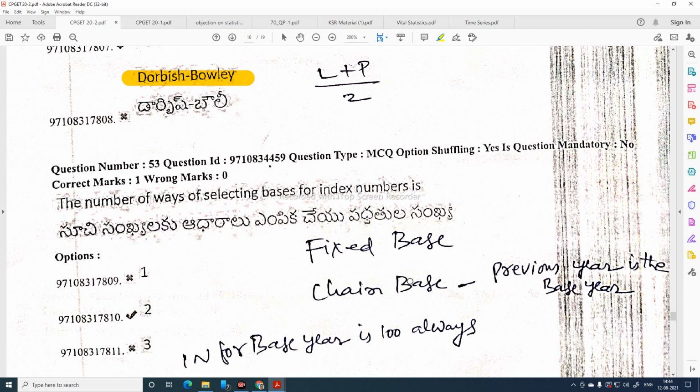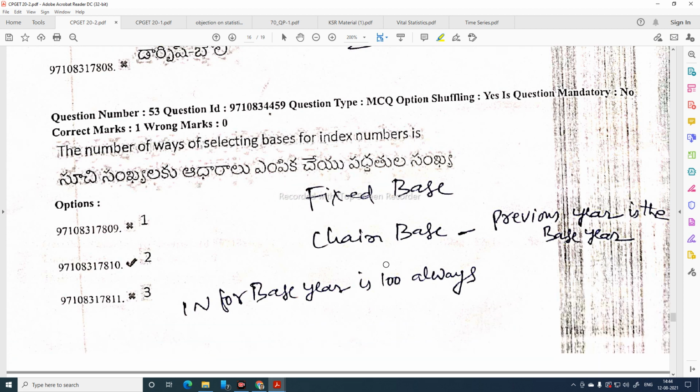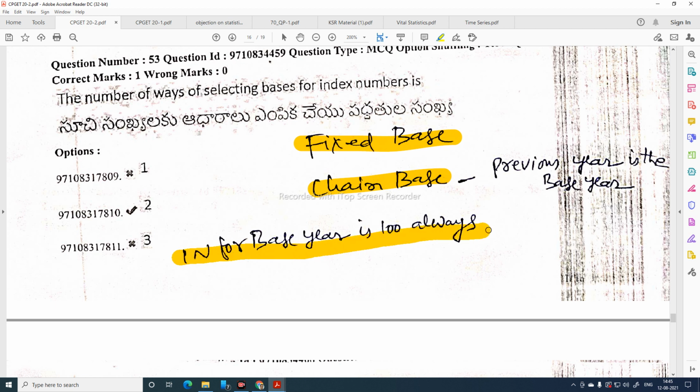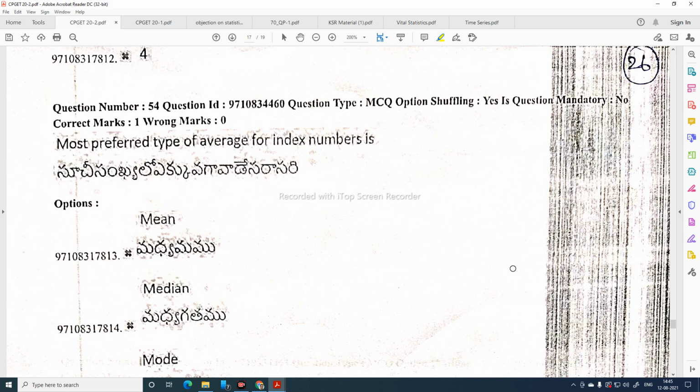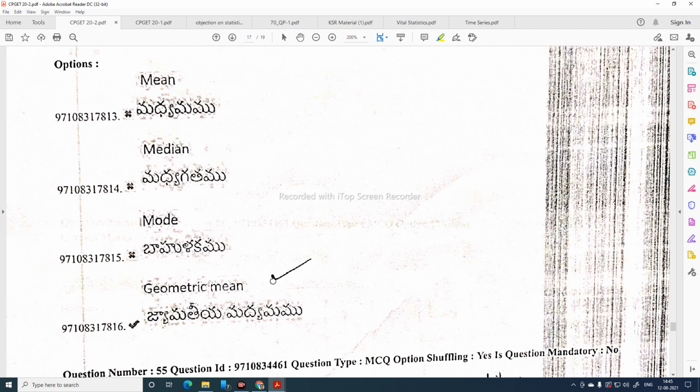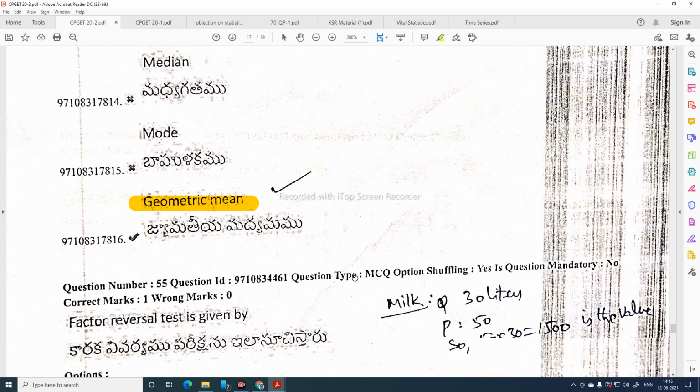The number of ways of selecting a base for index number is two: fixed base and chain base index number. Previous year as the base year is in chain base index number. Index number for the base year is always taken as 100. It should not be too far from the current year. It should be free from economic variations. The most preferred type of average for index number is no doubt geometric mean.